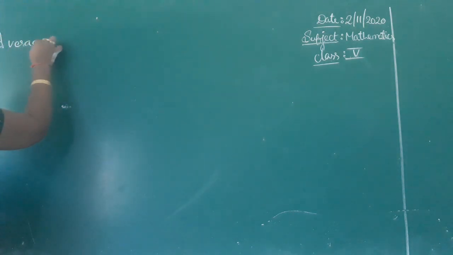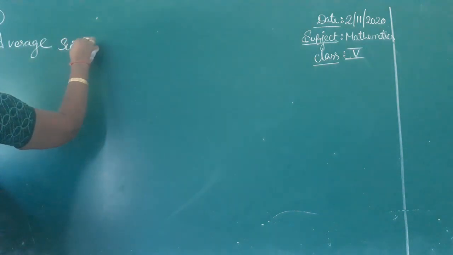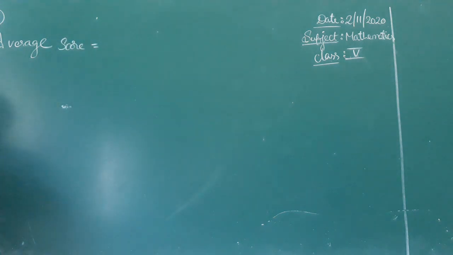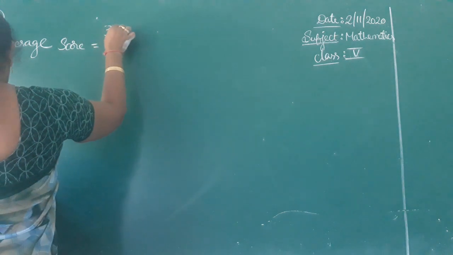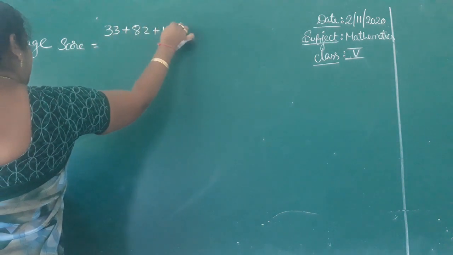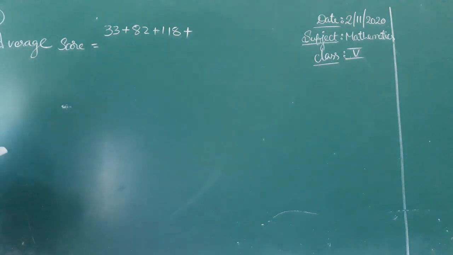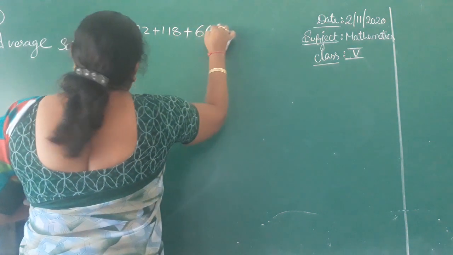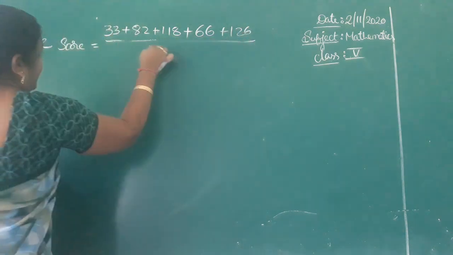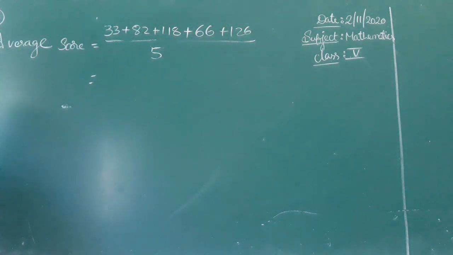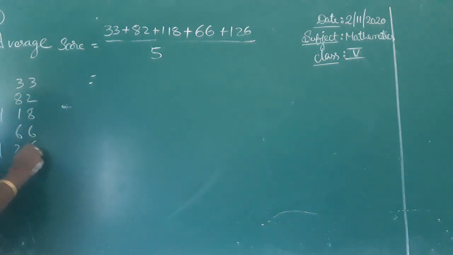They are asking the average score. What is the score in 5 matches? Add those numbers and divide by 5, since there are 5 matches. So add 33, 82, 180, 66, 126.